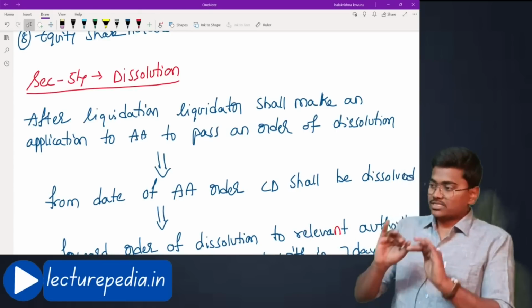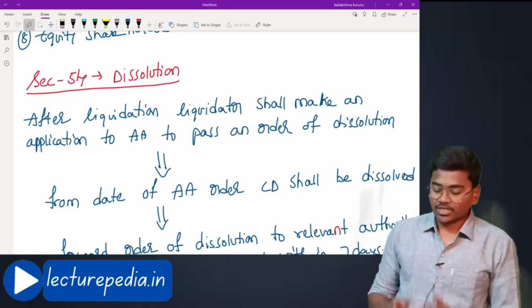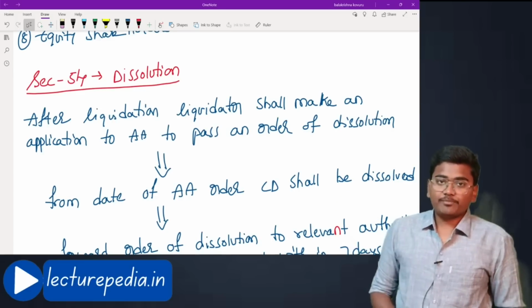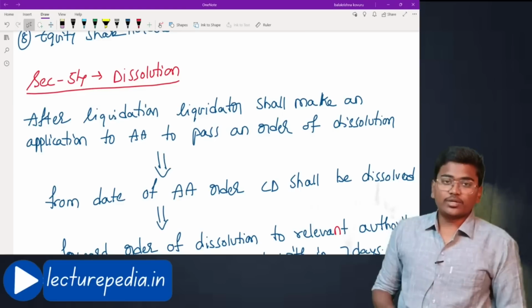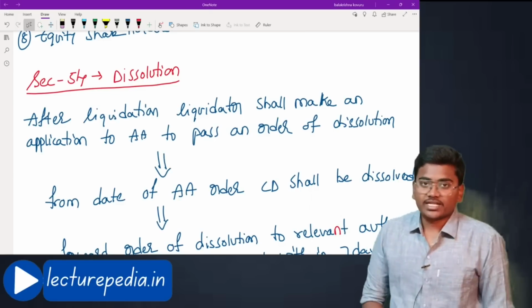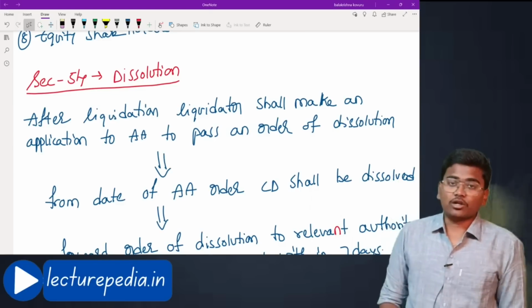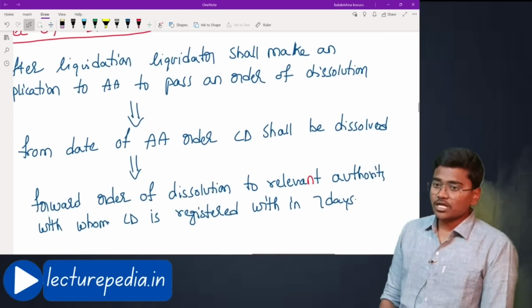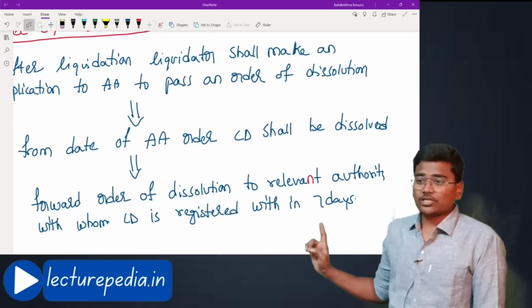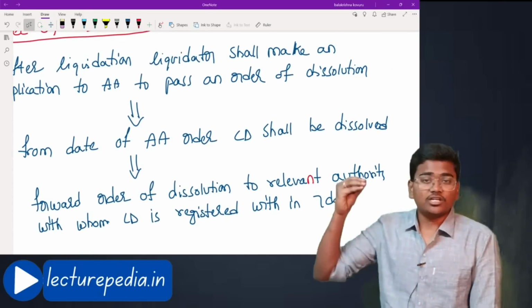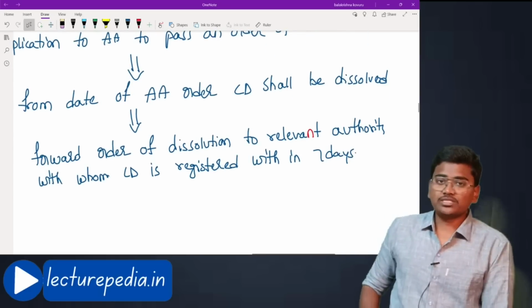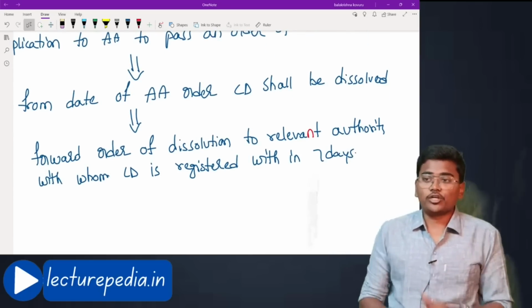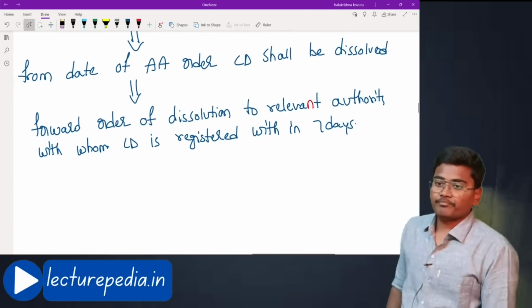Once the balance sheet is cleaned up, once the balance sheet is emptied, the liquidator will make an application to the adjudicating authority, asking it to pass an order of dissolution. From the date of the adjudicating authority's order, the corporate debtor shall be dissolved. That means the existence of the corporate debtor will come to an end.